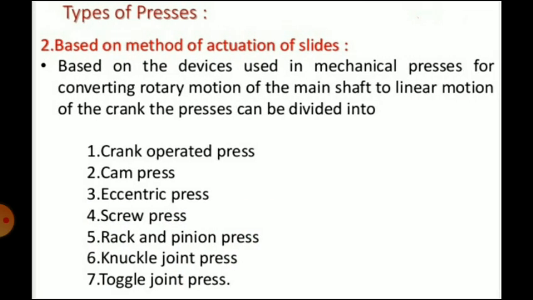Then the second category is based on the method of actuation of slides, that is the drive mechanisms. Based on the devices used in mechanical presses for converting rotary motion of the main shaft to the linear motion of the crank, the presses can be divided into crank operated press, cam press, eccentric press, screw press, rack and pinion press, knuckle joint press, and toggle joint press.